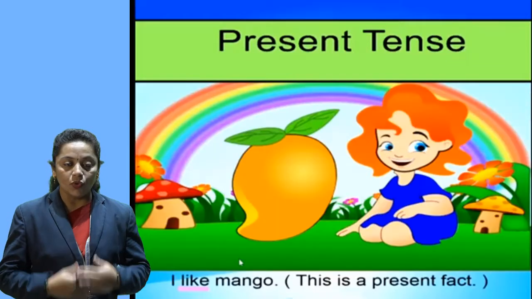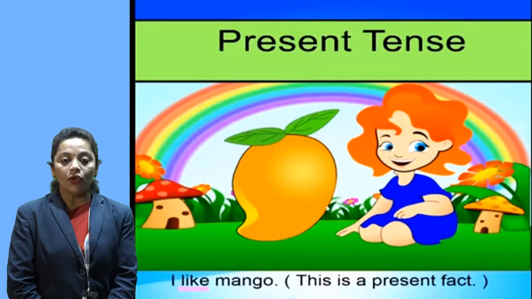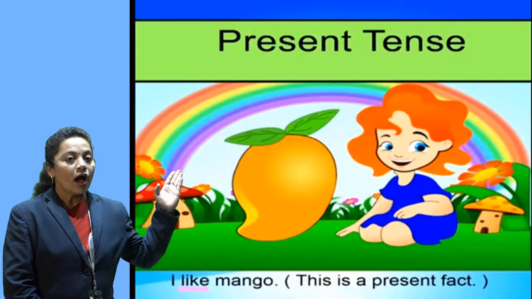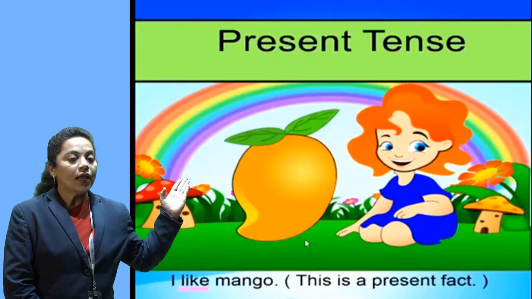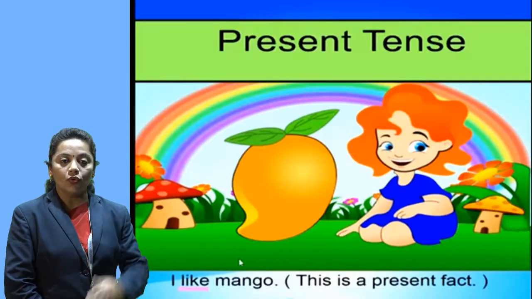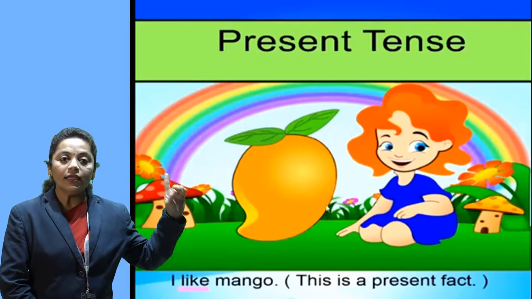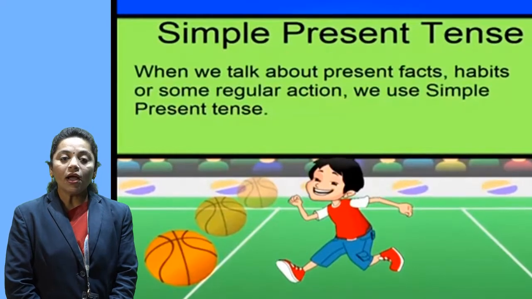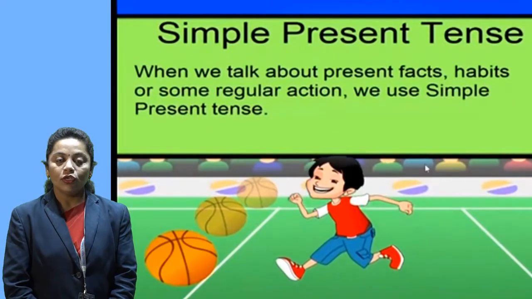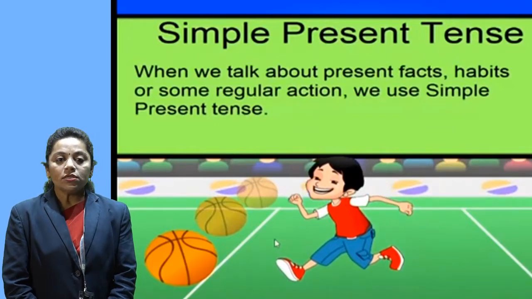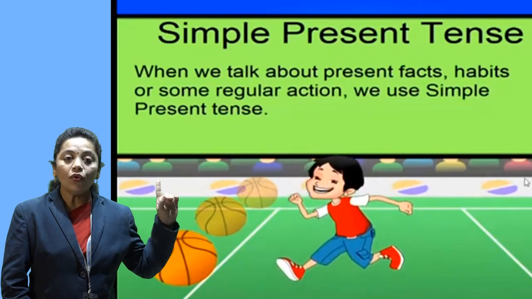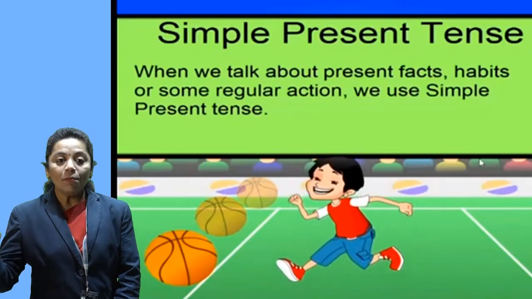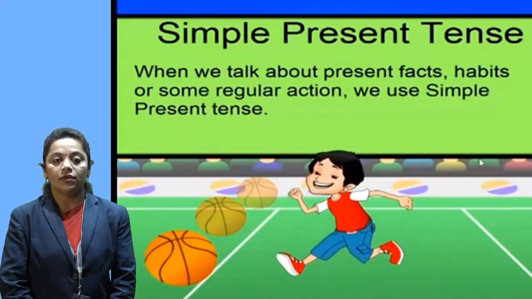I like mango. This is a present fact. So students, see here, I is the pronoun, like is the verb, and mango is the object. Everyone likes mango, that's why it is a present fact. Second example, Arman is a good football player. Here we use present tense because nowadays he is a football player. So it shows a present fact.